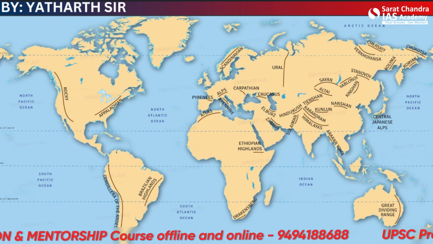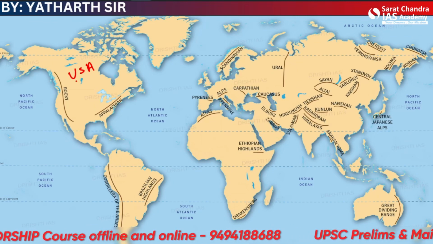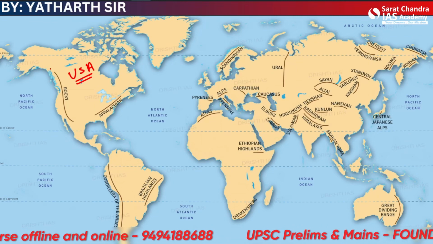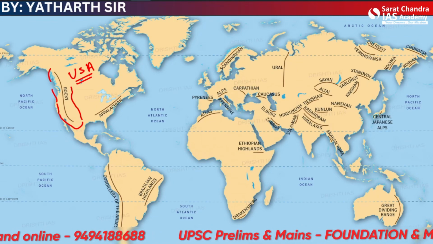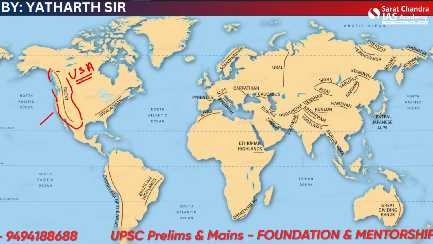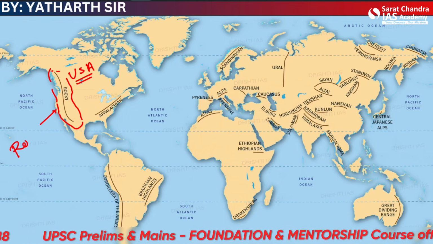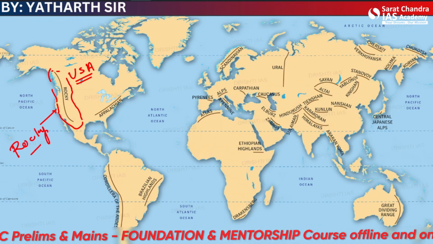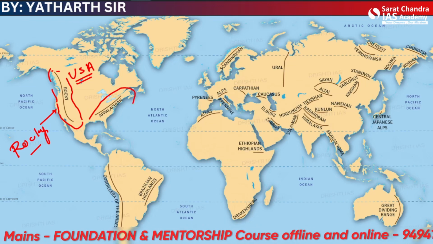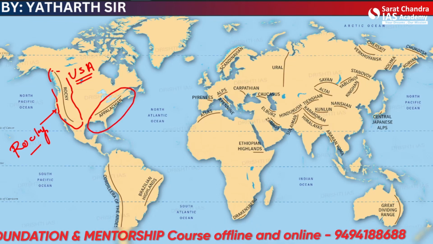So when we come to the Americas, USA, there are two important chains. One are the Rockies. These are the Rocky Mountains. And one are the Appalachian. These ones. All right.